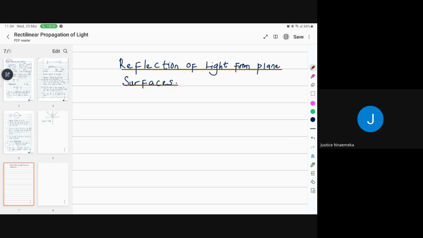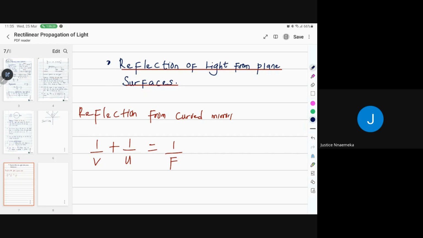So after that, we'll have reflection by curved mirrors. After reflection from plane surfaces, we'll have reflection from curved mirrors. After that, I think we'll have lenses as well. You start looking at focal length. I'll be glad to look at those places. Image height, 1 over focal length, that formula, 1 over v. There's no year you cannot see this. The only year you don't see it is if you're not writing physics. So you're going to see things along reflection of light from plane surfaces.